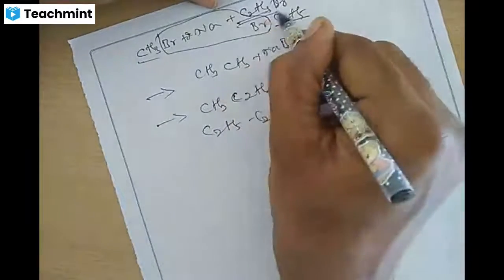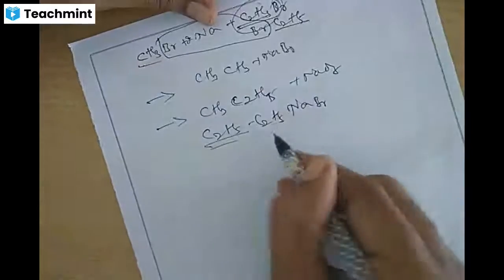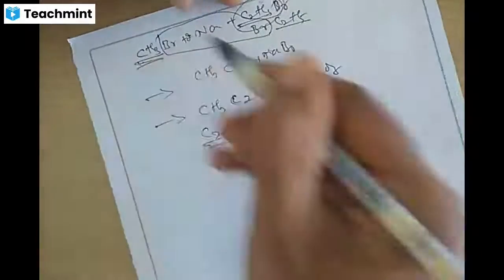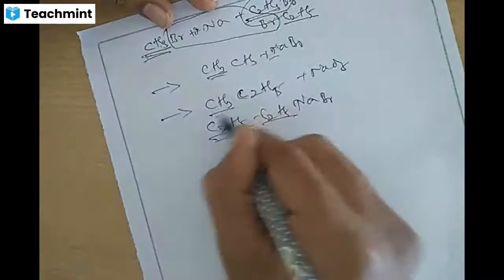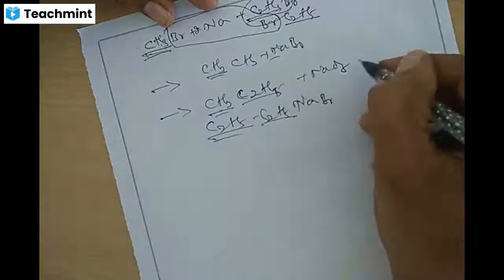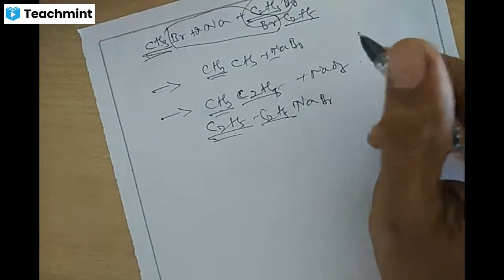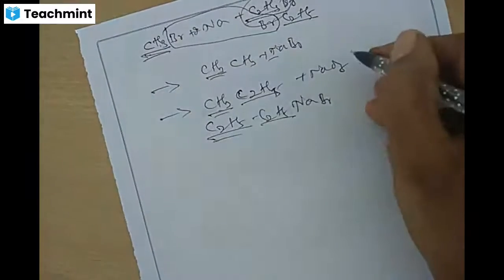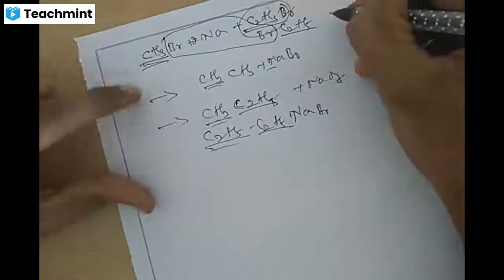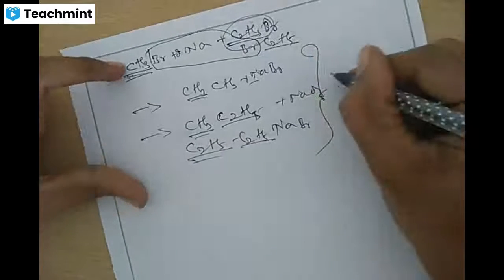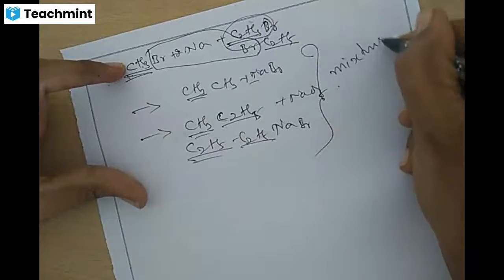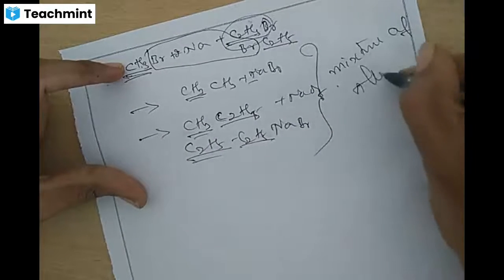If there is more, we'll be getting C2H5, C2H5 and NaBr. If it is more, we'll be getting CH3, CH3 and NaBr. These two combined together will give CH3, C2H5, propane. So if we take unsymmetrical haloalkanes, we'll be getting a mixture of alkanes.